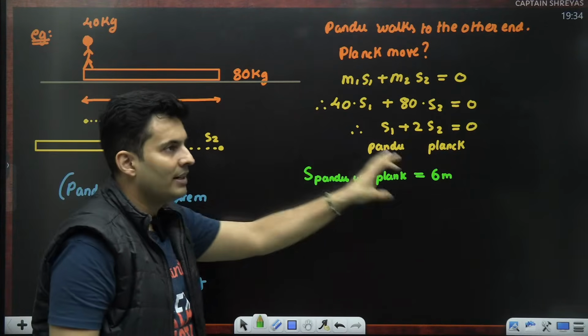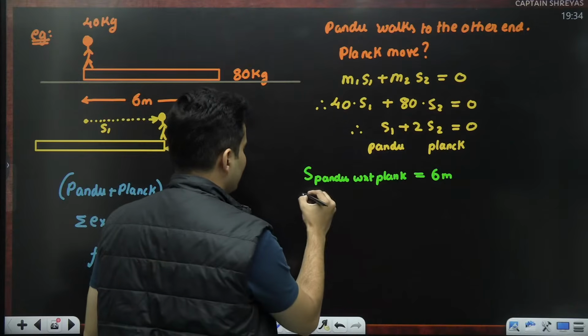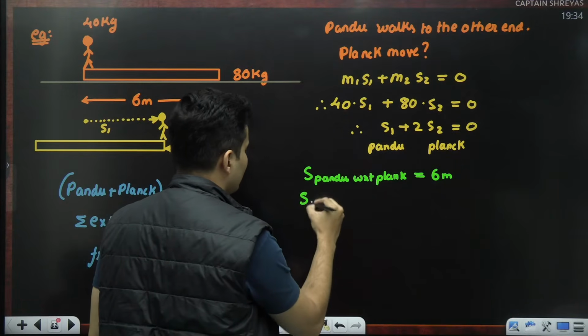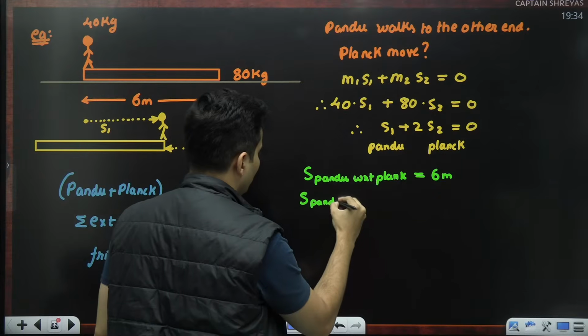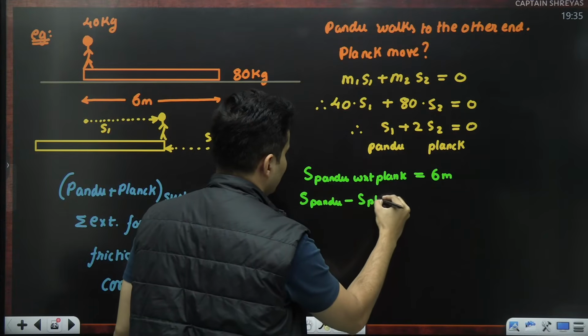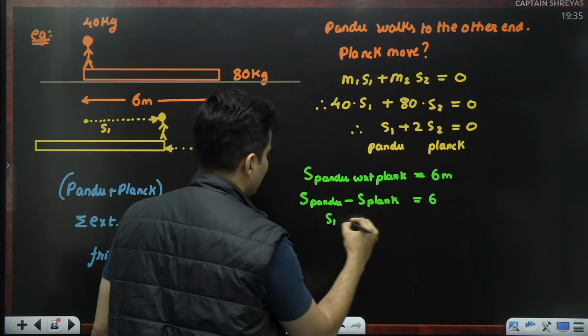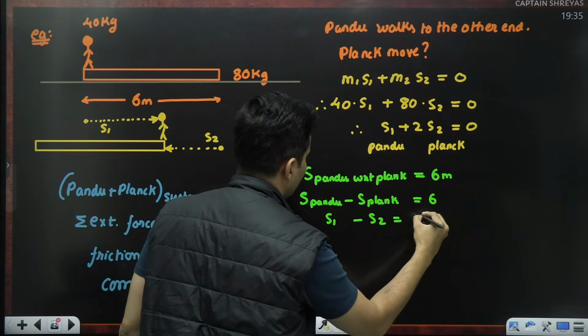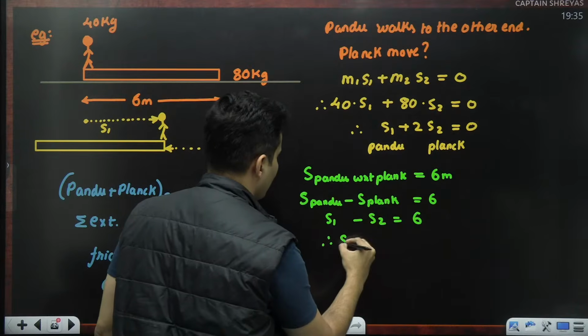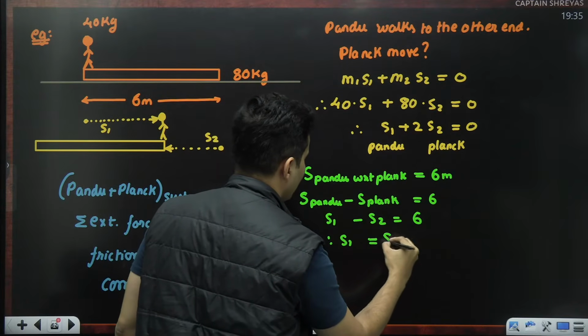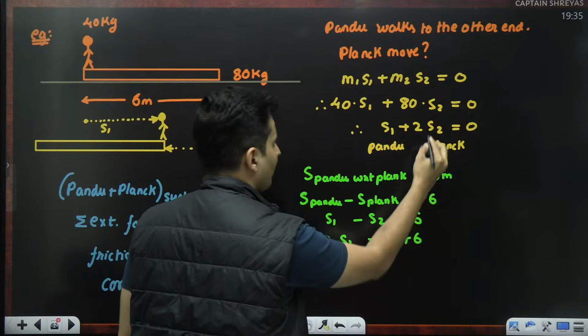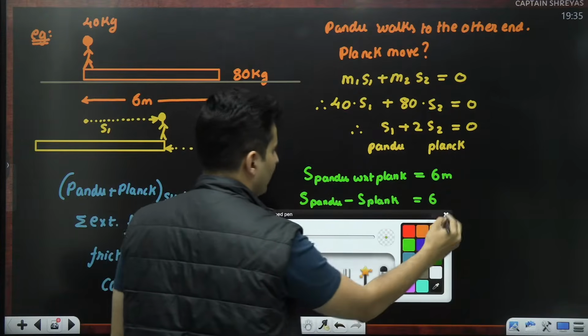And whenever you find relative things, it's always displacement of 1 minus displacement of 2. So displacement of Pandu minus displacement of the plank, that is 6. This is S1, this is S2, so that is 6. So therefore, S1 is equal to S2 plus 6. So go back over here and try to solve this.